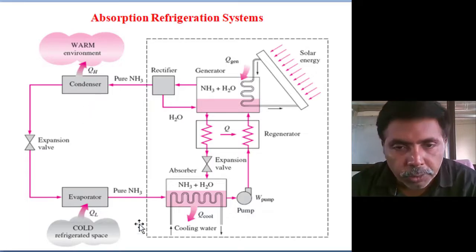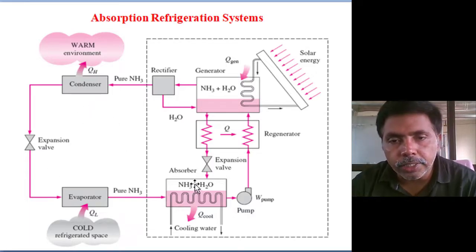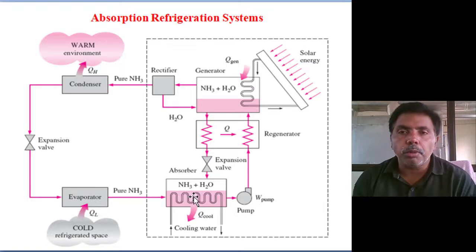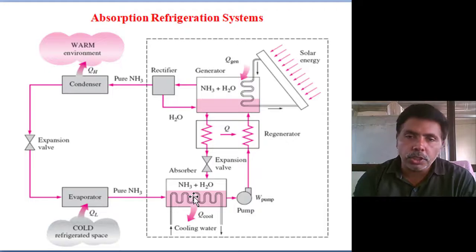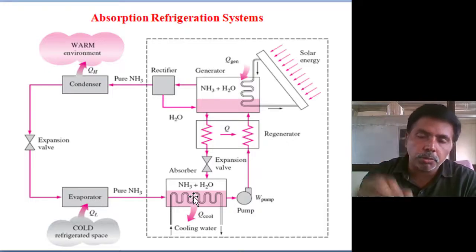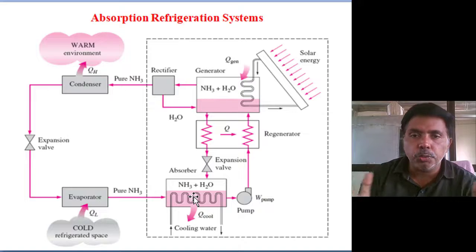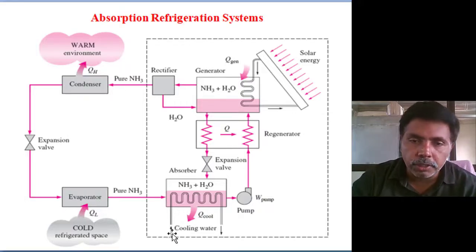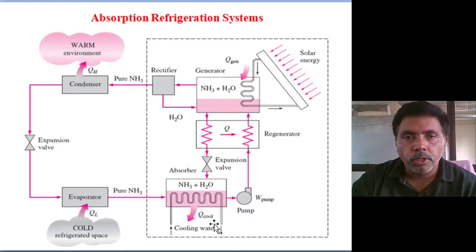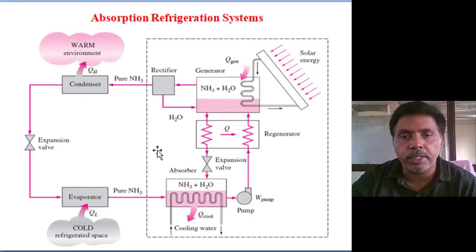So the refrigerant, the ammonia, is circulating and it comes to the absorber. The absorber contains ammonia water lean mixture. Once ammonia vapor enters into this absorber, then rich mixture of ammonia water is prepared and some heat is lost to the ambient. This is a cooling facility we are doing. So the absorber and condenser we are maintaining at the same temperature. So heat rejection in absorber also will take place, in condenser also will take place.